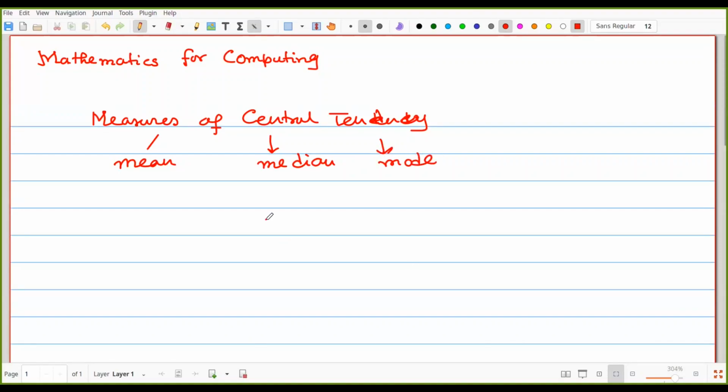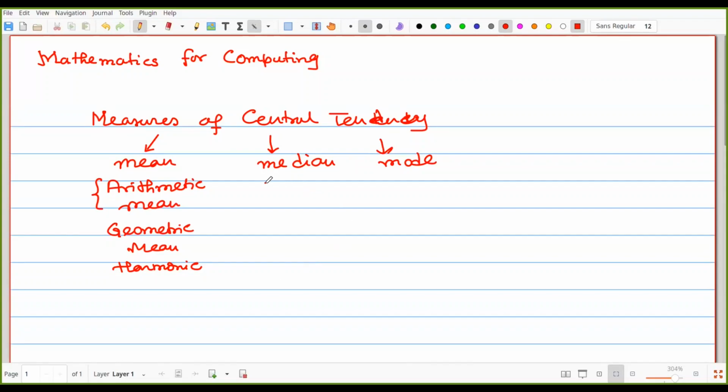Based on the mean, we have covered the arithmetic mean. There are two other types of means: the geometric mean and the harmonic mean. But we have already covered the arithmetic mean.